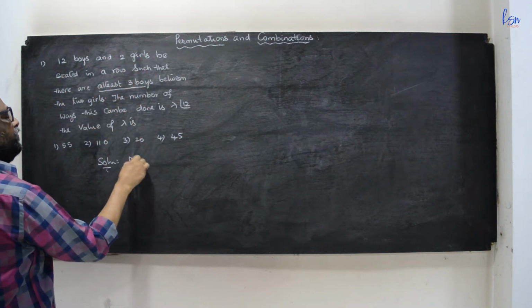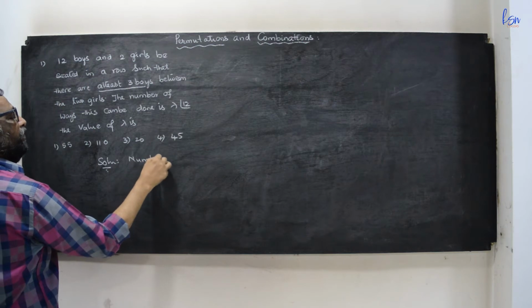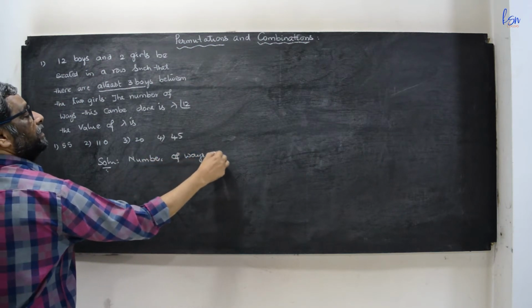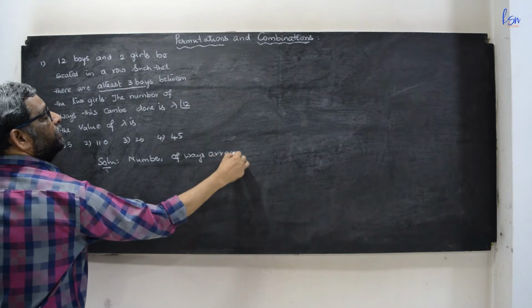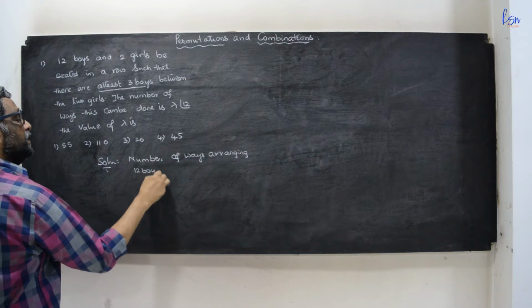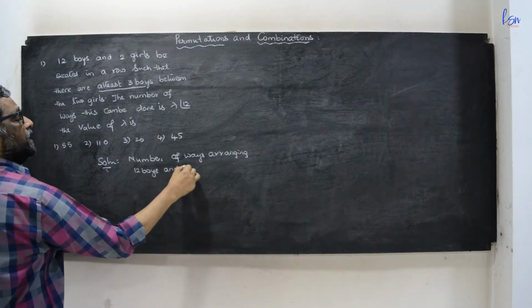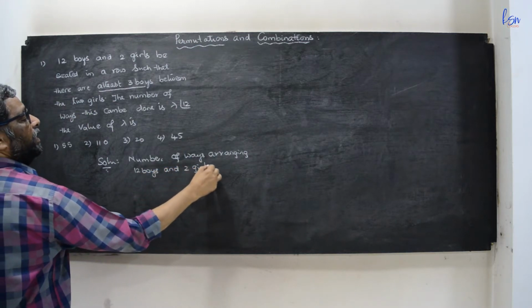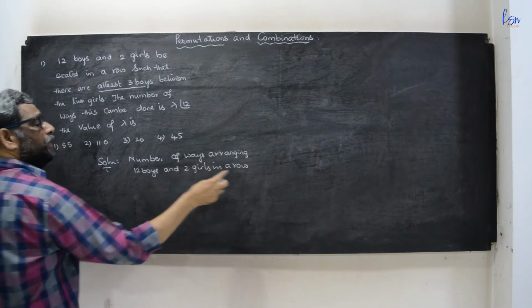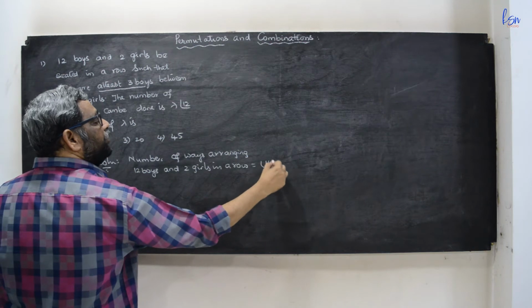The number of ways of arranging 12 boys and 2 girls in a row. They are 14 in number. It can be done in factorial 14 ways.